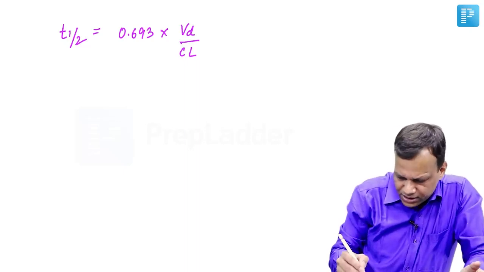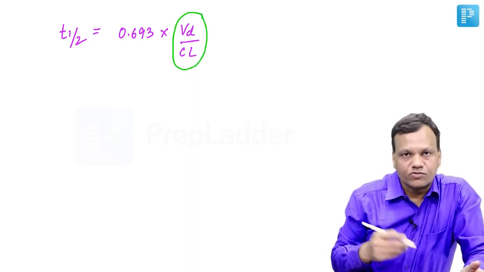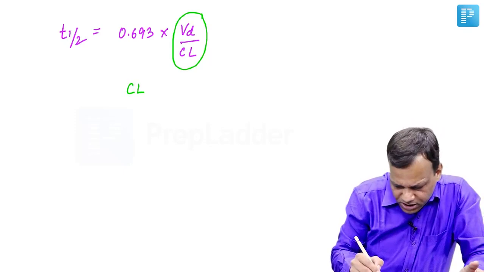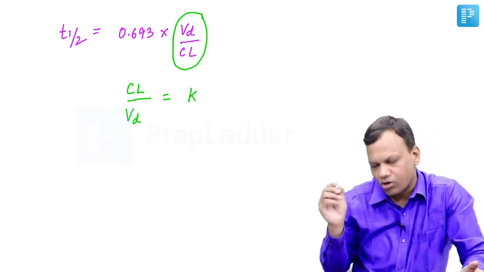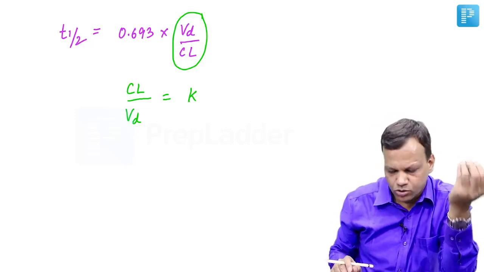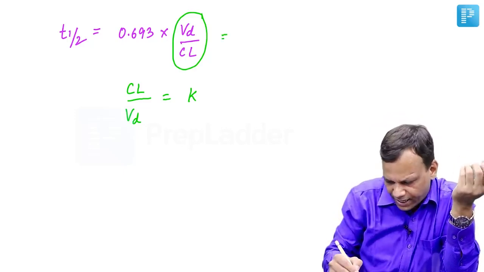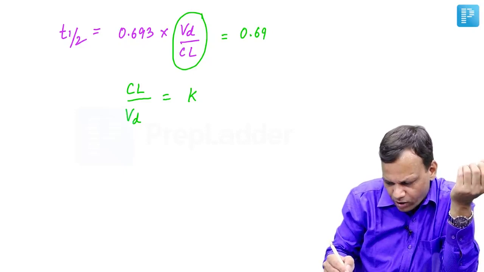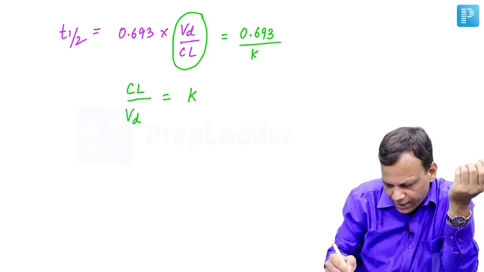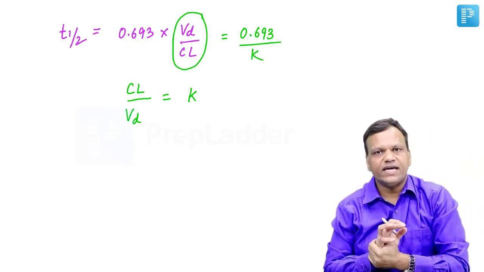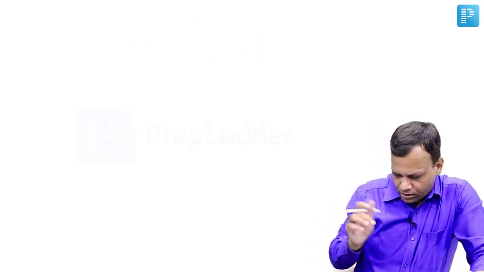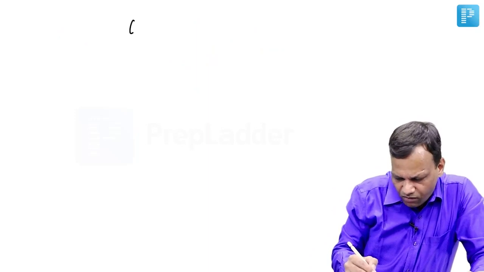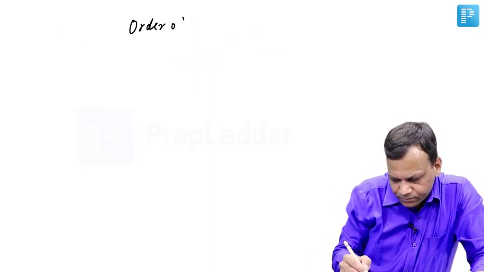Now actually this thing, volume of distribution by clearance, if we make it opposite, clearance divided by volume of distribution, this is known as elimination rate constant or K. Clear? So if we write it here, the formula of half-life becomes 0.693 divided by K. So sometimes the value of K is given, then you can calculate the half-life of the drug. Okay.